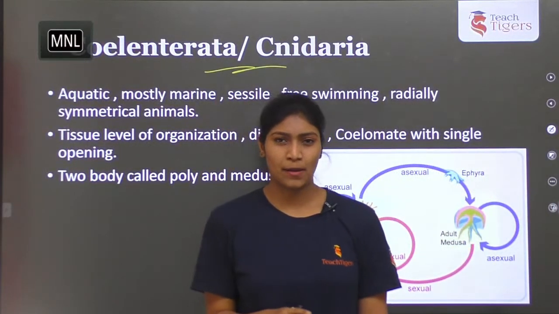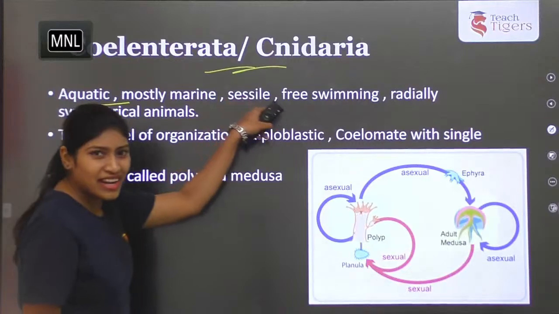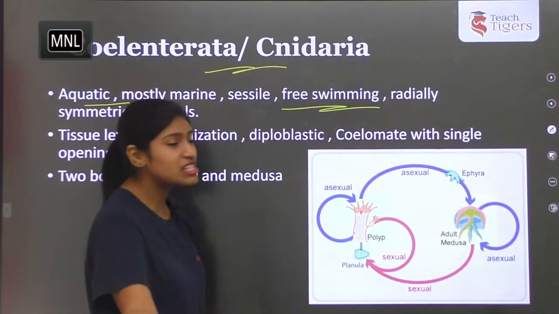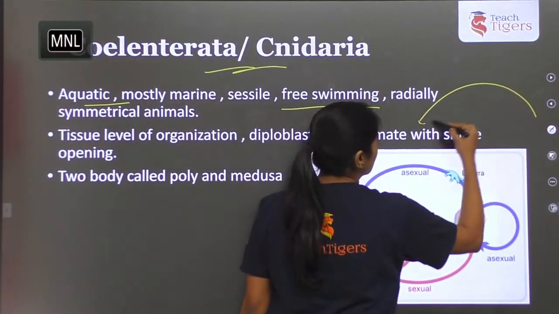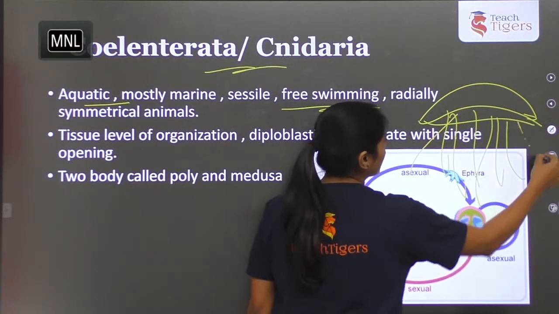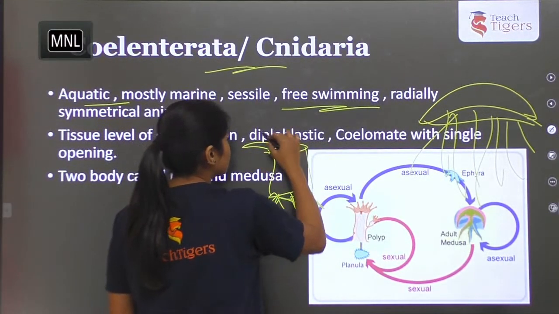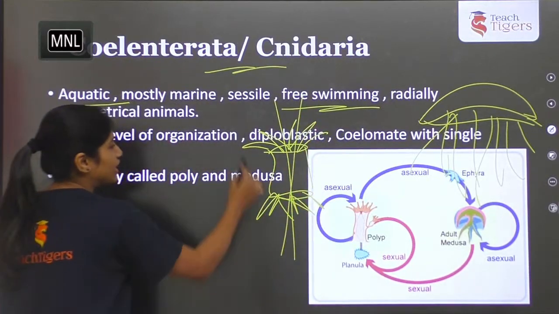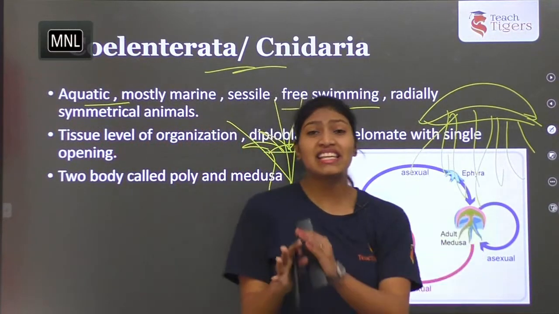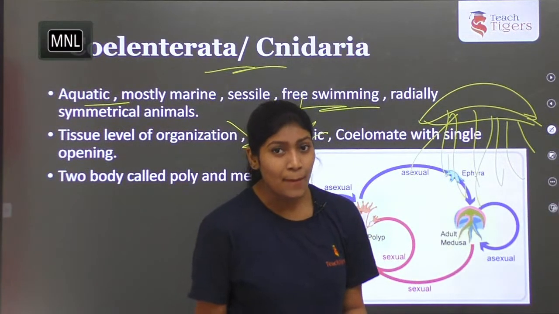So coming to coelenterates. So what are the characteristic features they exhibit? Coelenterates are aquatic, mostly marine, sessile and free swimming, which exhibit radial symmetry. Why do they exhibit radial symmetry? Because they have cylindrical body. If we take jellyfish, okay, and if we take hydra, so all these are cylindrical shaped structures which exhibit the radial symmetry, and they have two different forms, that is polyp and medusa. These are zooids, okay, which exhibit alternation of generation, that is metagenesis.